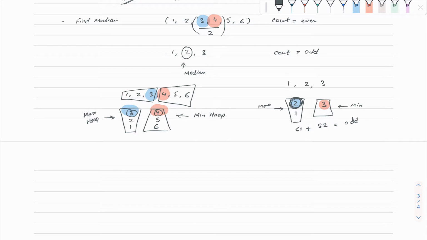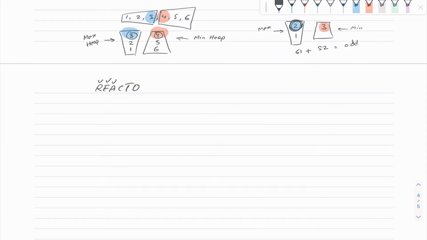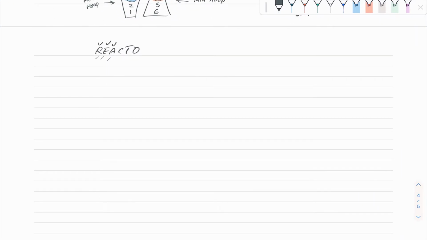So yeah, we got some idea, we explained our approach. We have already gone through the example and some approach, but we can still complete it. We can explain that part with the specific functions. So let's see, in case of add, what we will do. This is the number that we are expecting, and we have these two data structures. This is a max heap, this is a min heap.